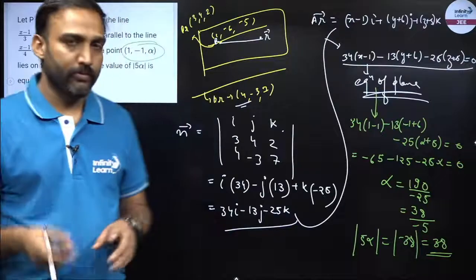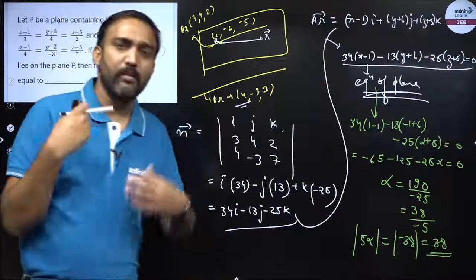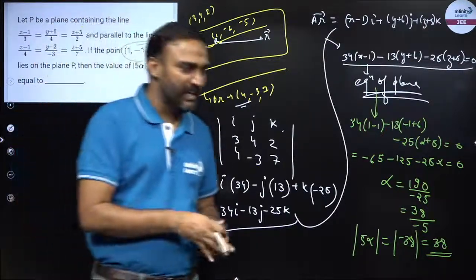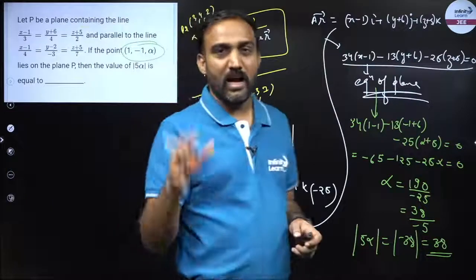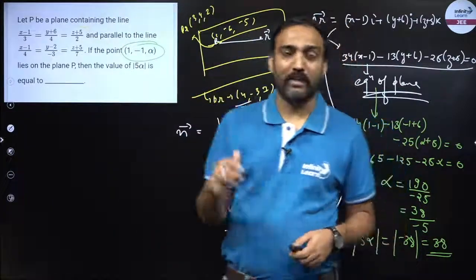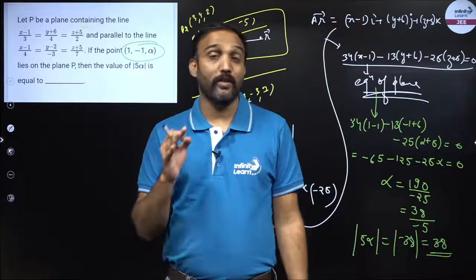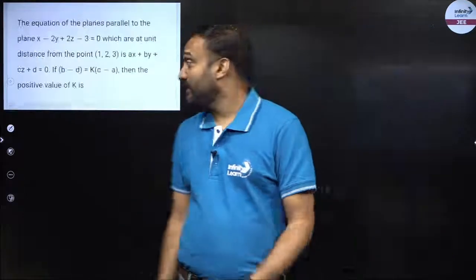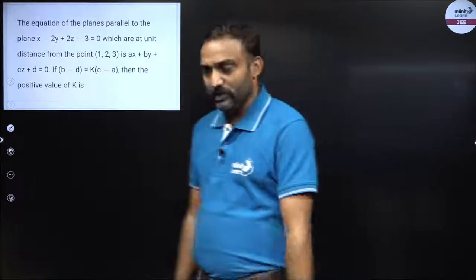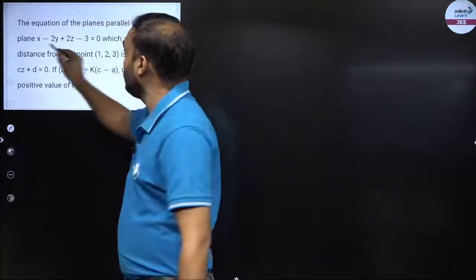Now if you can observe, the same thing I am repeating again and again. The equation of the plane is very simple. It is the vector, a vector inside the plane and a normal vector. Dot product of these two will be 0. You have to just find out the equation or the DR of the normal vector. That is it. So now the next question, equation of the plane parallel to this plane.